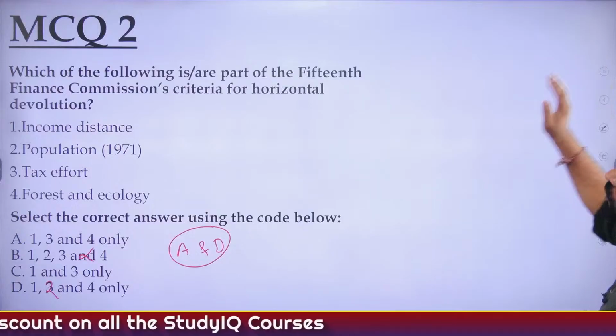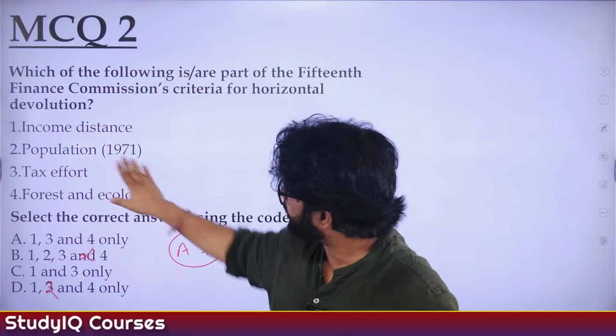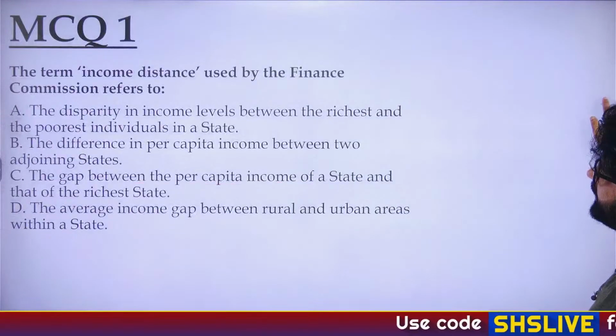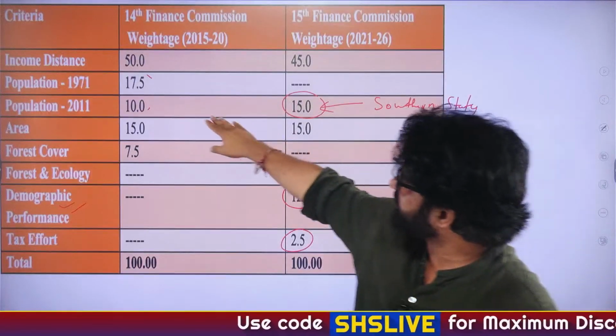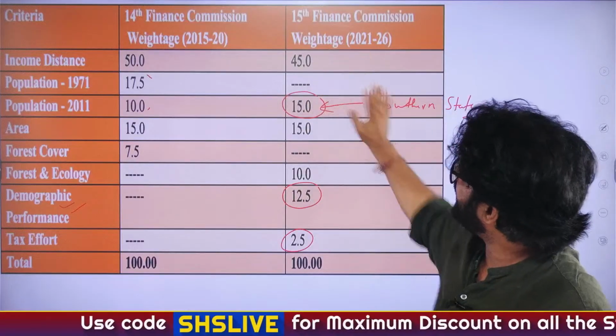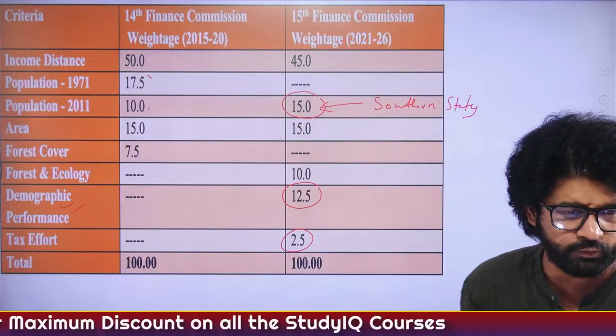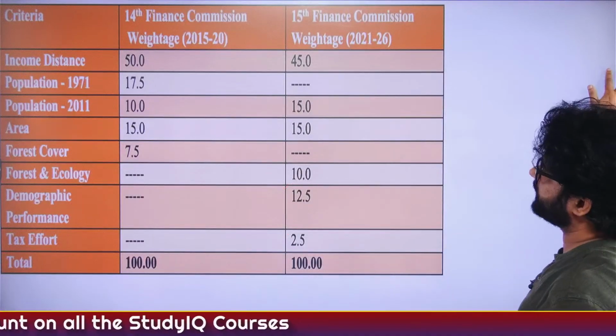Cool. Fine. So the only thing which you have to keep in mind is population 1971. That is not a criteria. If you go back and see it again, you will realize what I'm saying. Population 1971 no longer is a criteria under 15th Finance Commission. 2011 is indeed a criteria which you have to keep in mind. Very good, you people.